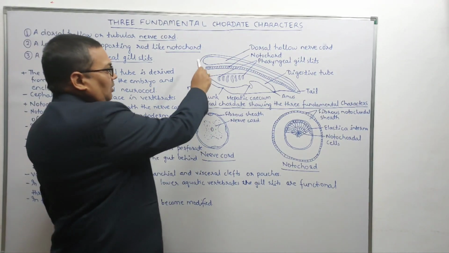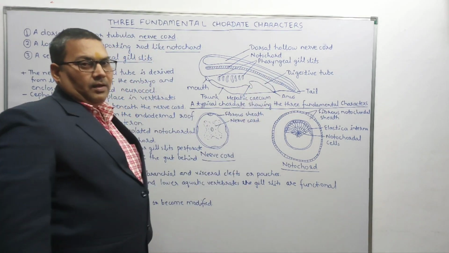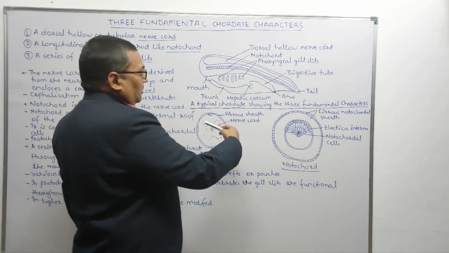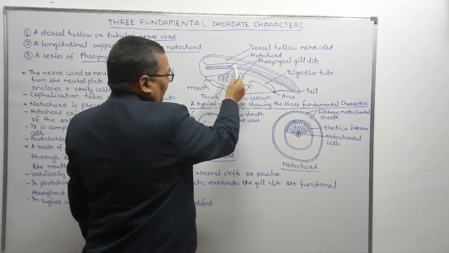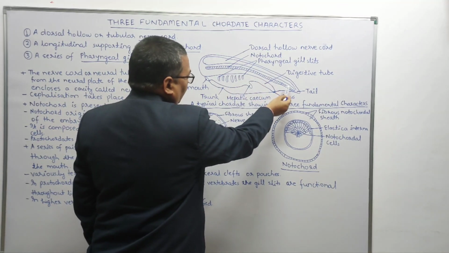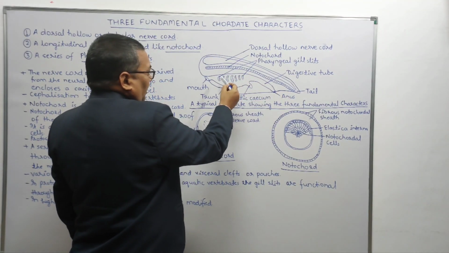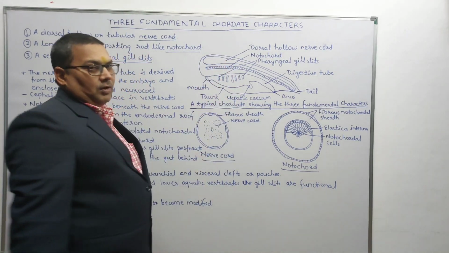It is present on the top just above the notochord. And just below this dorsal hollow nerve cord, you can see the notochord is present. So the notochord is present in between the digestive tract and the nerve cord.